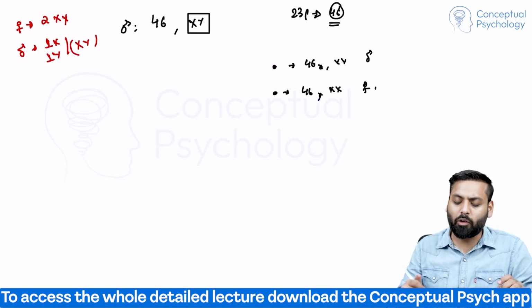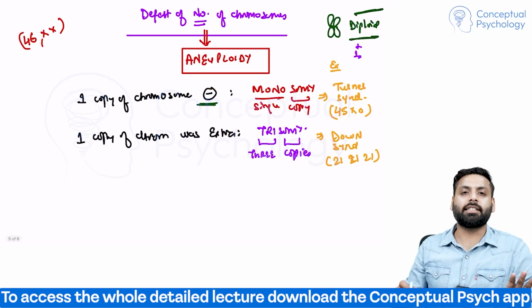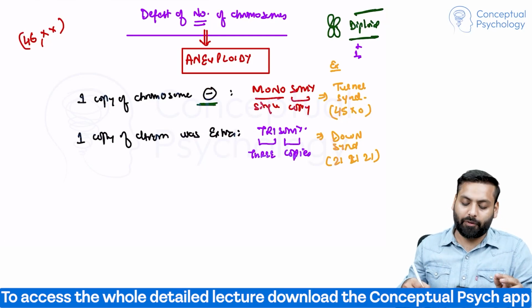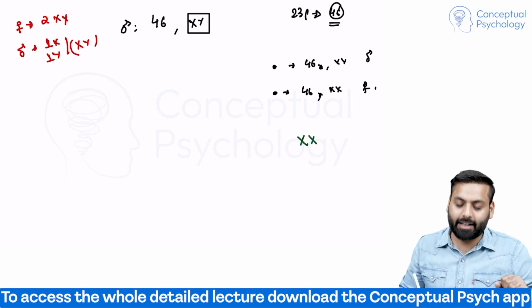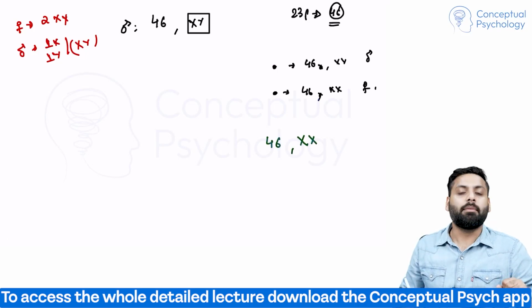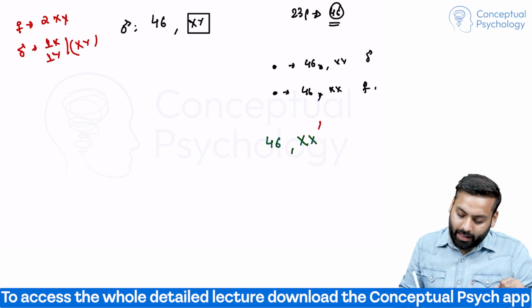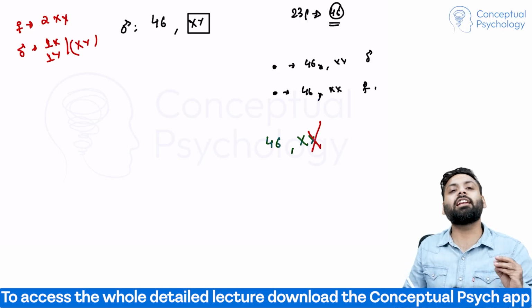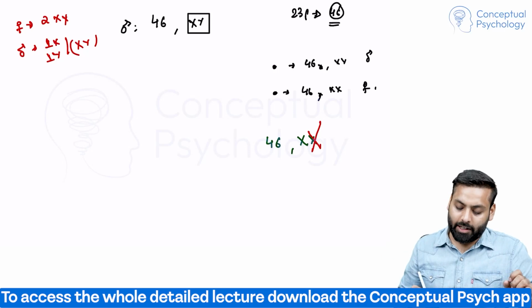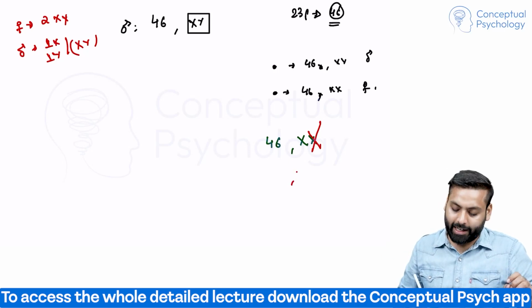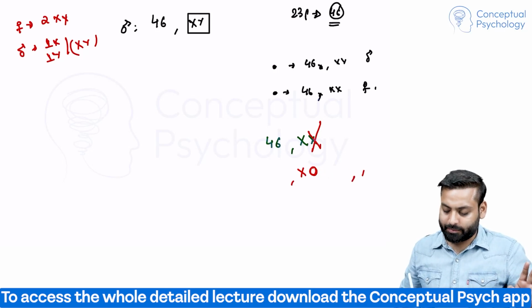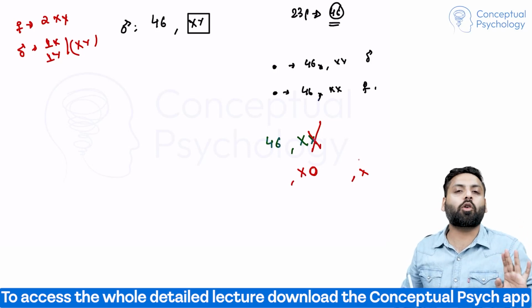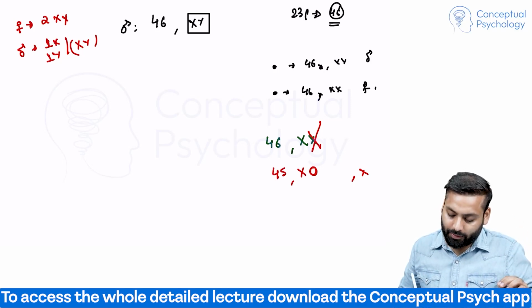Now I am saying that there is a disease in which the person had to become a female. If the development would have been normal, the person would have been 46XX. But now due to some error, this X chromosome is not there, and in place of this there is nothing. So it will be X and 0, XO, or you can just write X. And the total number of chromosomes is 45.